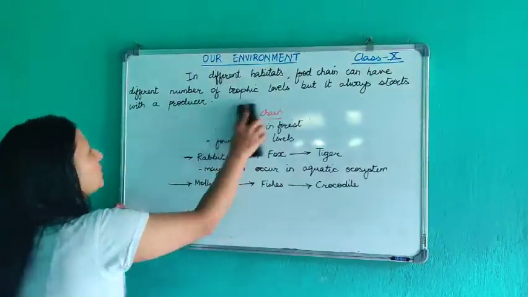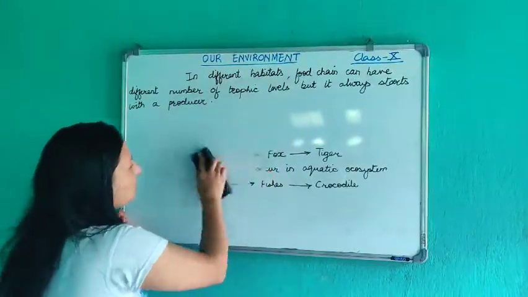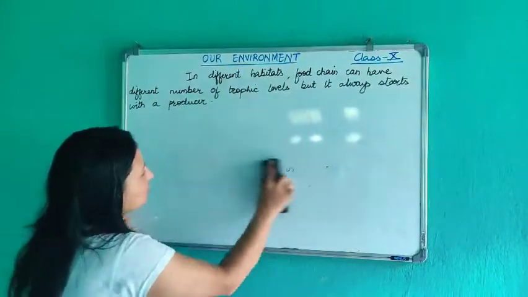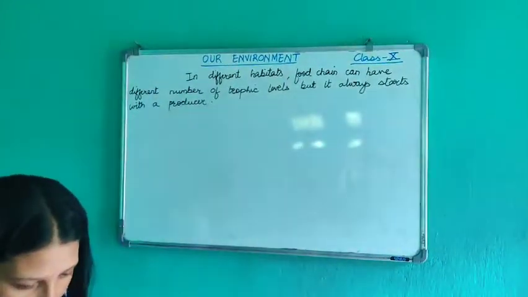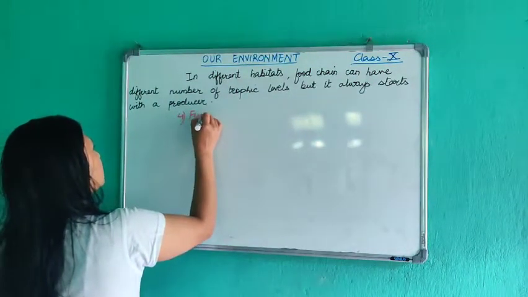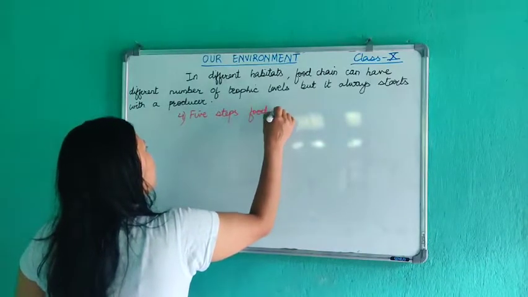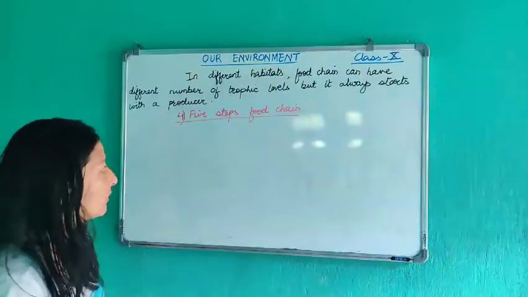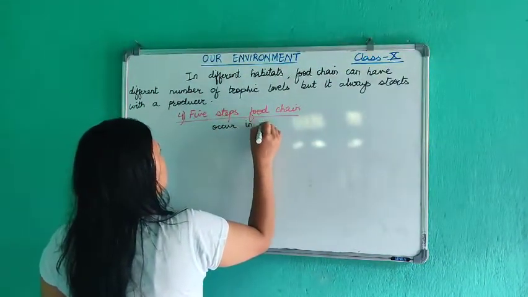And finally we'll talk about the 5 step food chain. Okay, so 5 step food chain can occur in a forest.